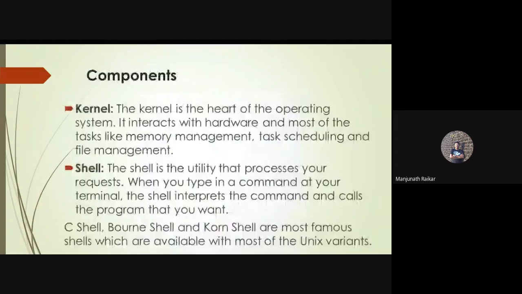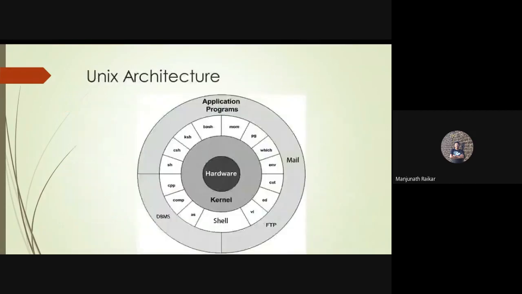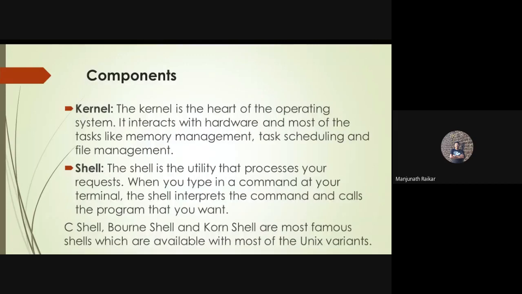We'll discuss kernel and shell. These two things play an important role with respect to the Unix operating system or the Unix architecture. So normally kernel and shell perform the major actions in the Unix operating system. We'll discuss in detail about the kernel.